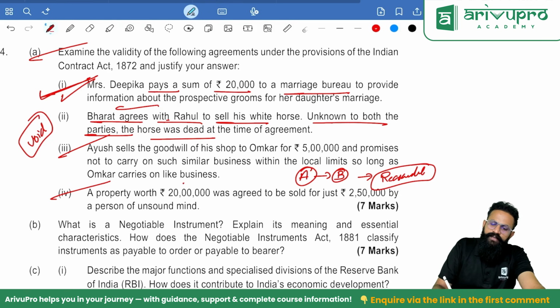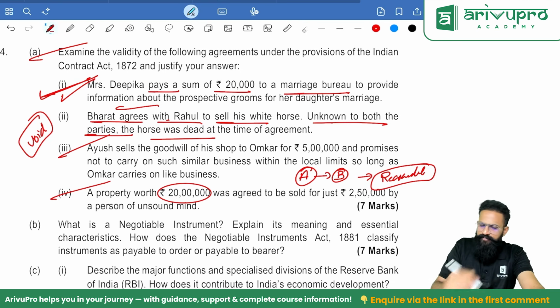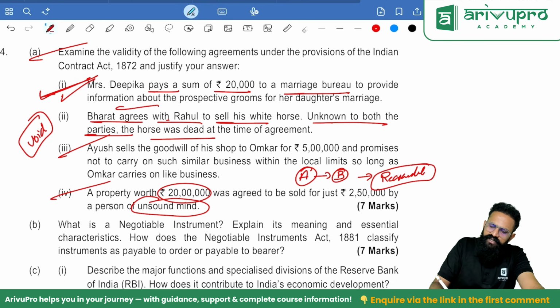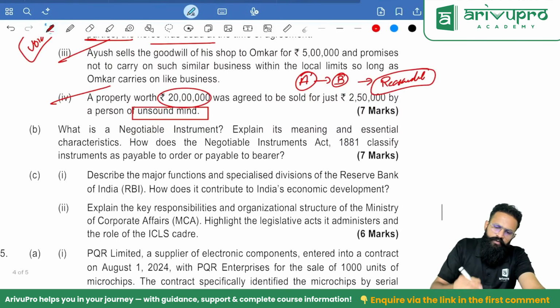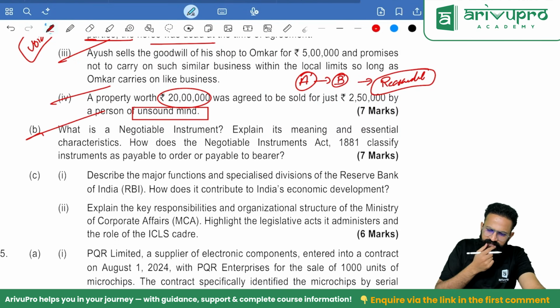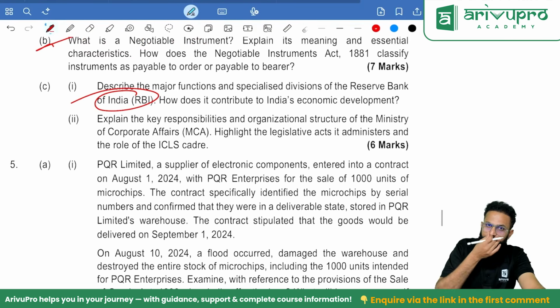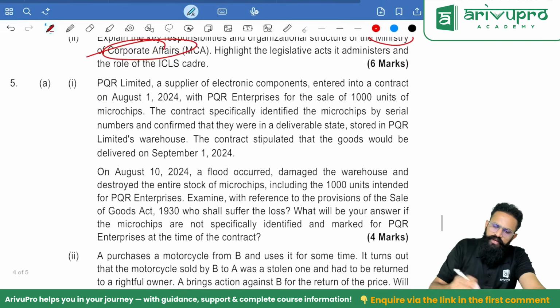A property worth 20 lakh was agreed to be sold for just 2,50,000 by a person of unsound mind. People will just, in a rush, write off the answer: sir, the consideration may be inadequate. They will just write that and come off. People, remember, unsound mind, the contract of course is invalid. What is a negotiable instrument and its characteristics? I think manageable. RBIC, remember and go. MCA, remember and go.